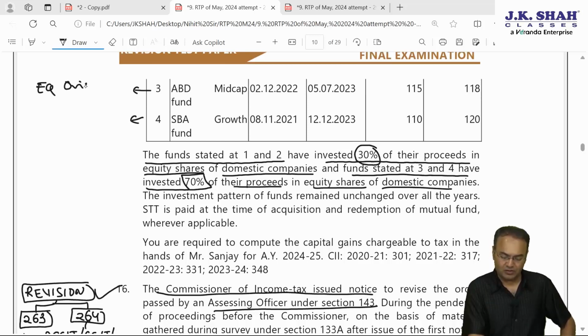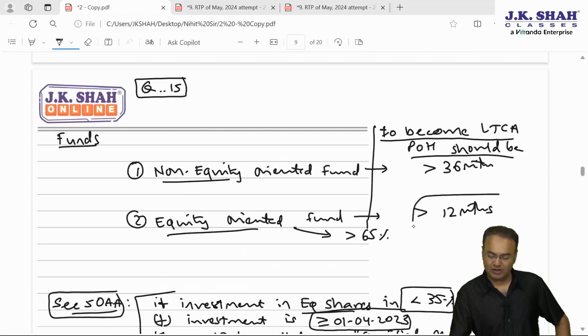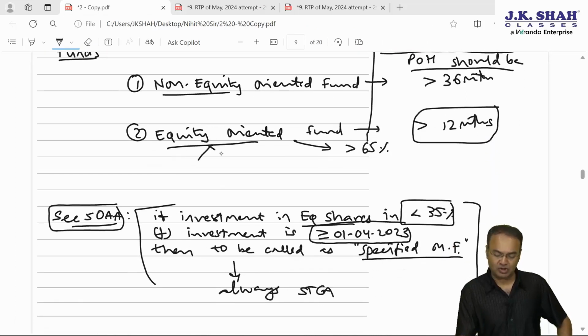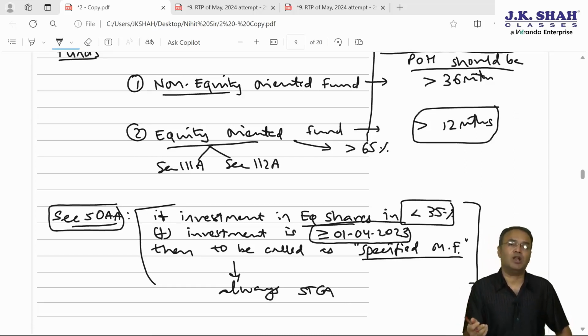Equity oriented fund. You can write it down, equity oriented. If it is equity oriented, then another thing, not only this benefit that it will become long term in just 12 months period, plus if it is short term, then section 111A benefit is available. If it is long term, then section 112A benefit is available. First 1 lakh will not be taxable, anything above 1 lakh will be taxable at 10% rate.